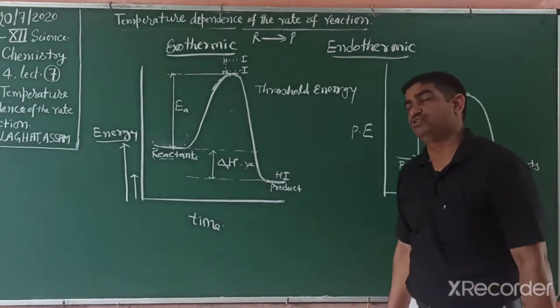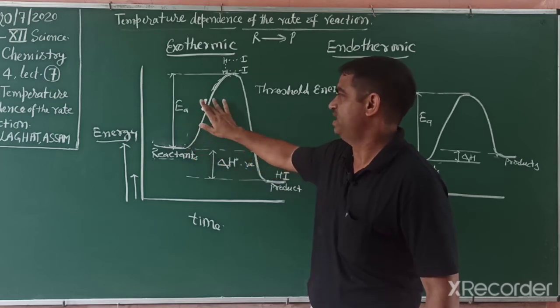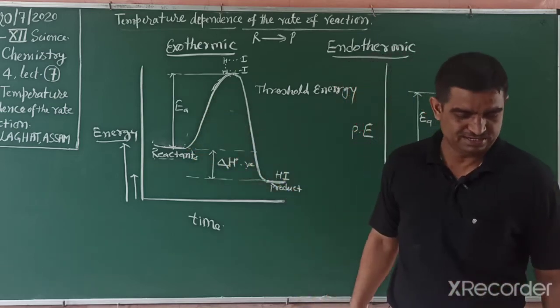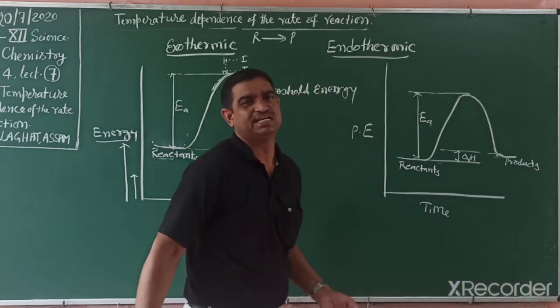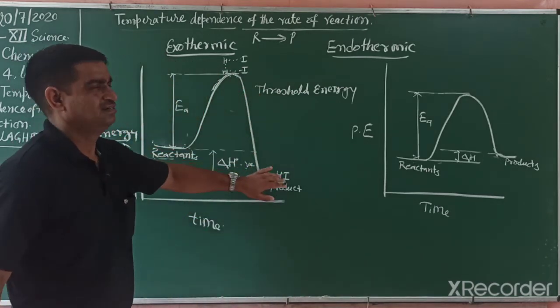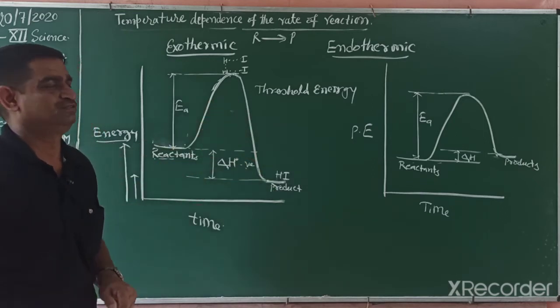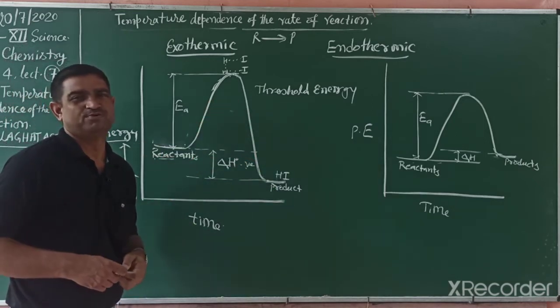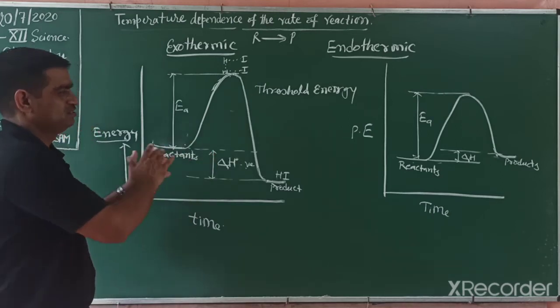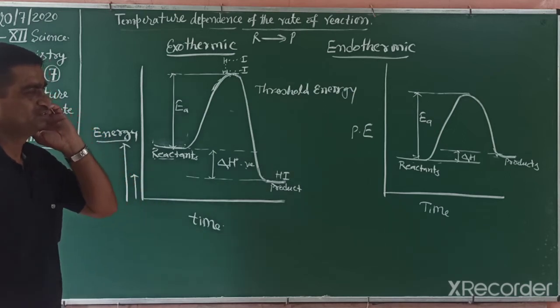And what is the role of a catalyst? A catalyst decreases this energy barrier. This path is decreased. Like our coaching institutes act as catalysts, because through the coaching institute we reach easily from reactant to product. We easily solve any numerical problem. They help with small tricks and we can easily find the solution of numerical problems.